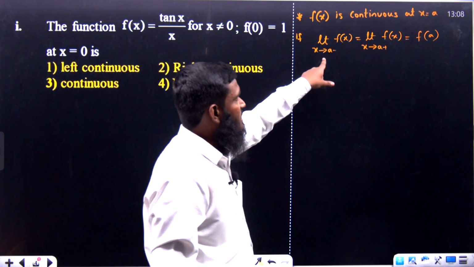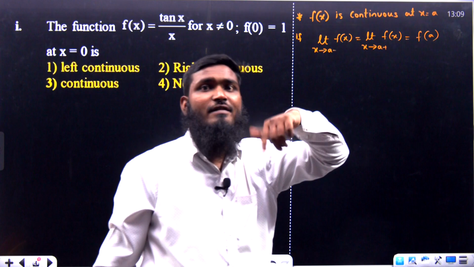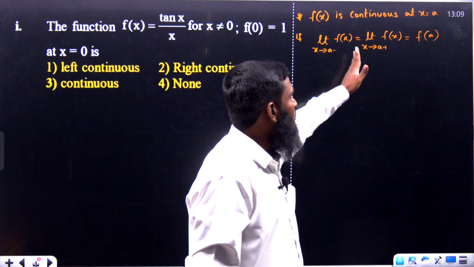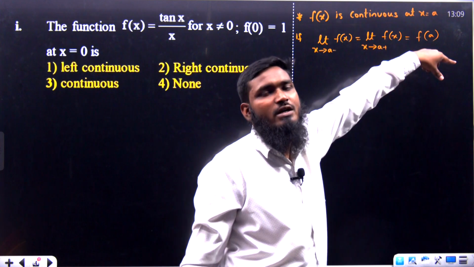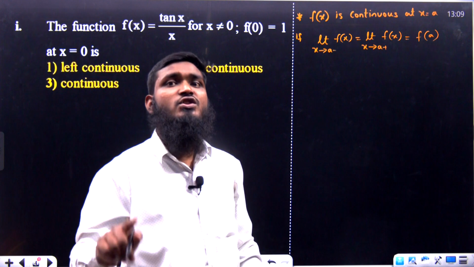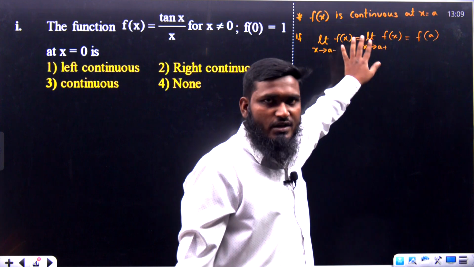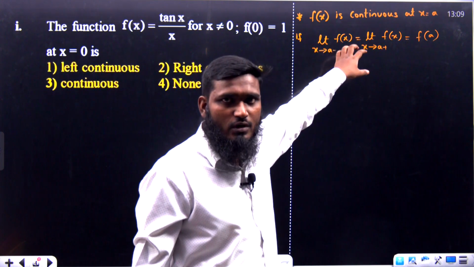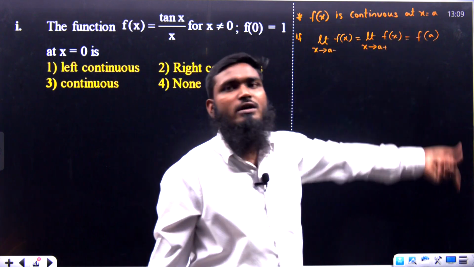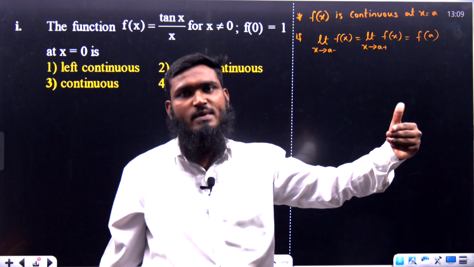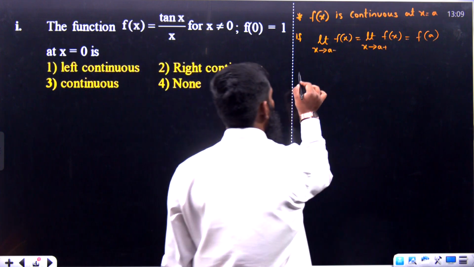What is the meaning of this? Limit x tends to a minus f of x means the LHL value. Limit x tends to a plus f of x means the RHL value. So LHL value should be equal to RHL, and it should be equal to f of a, which is the function value. In the limits topic, only LHL should be equal to RHL. But in continuity, LHL is equal to RHL, and it should be equal to the function value. So three values should be the same, then only we can call that function a continuous function. This is the first condition.